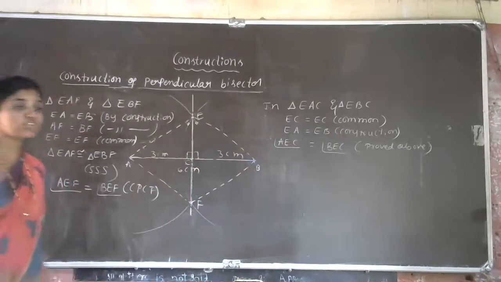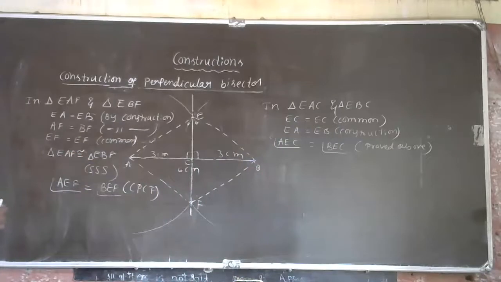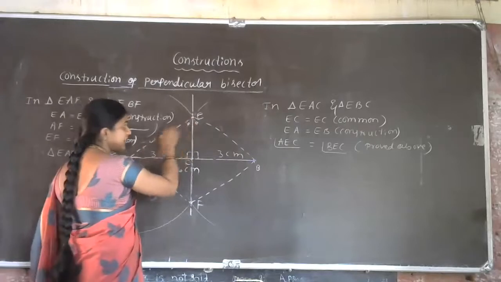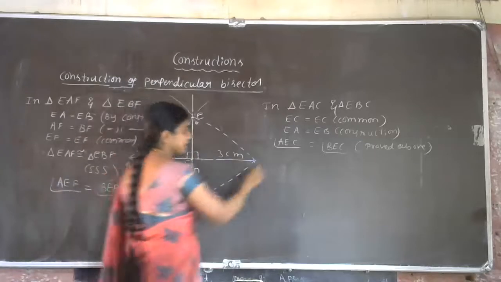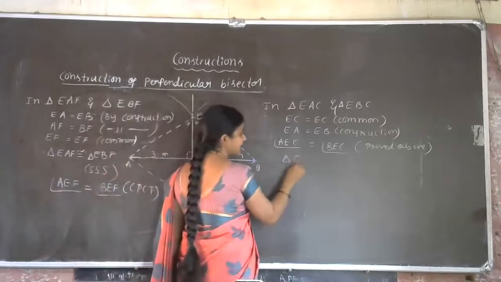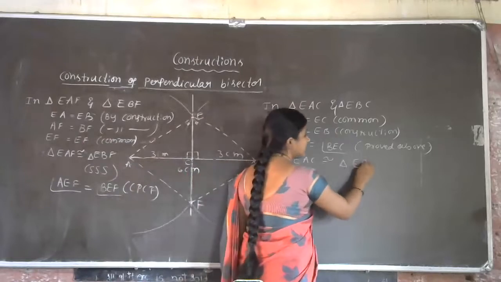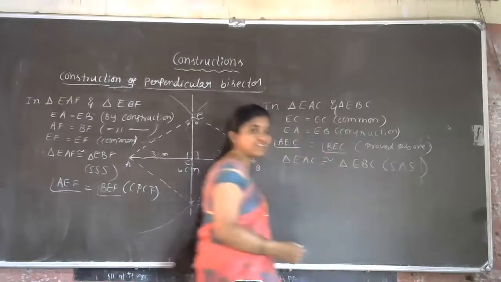Now which congruency criteria? Yeah, we used SAS, side included angle side. SAS we applied here. Therefore, triangle EAC is congruent to triangle EBC according to SAS congruency criteria.